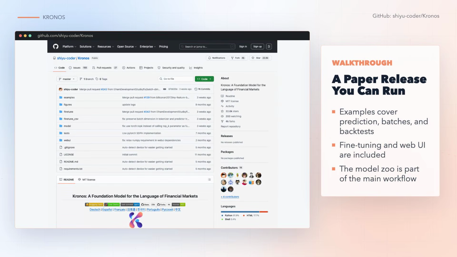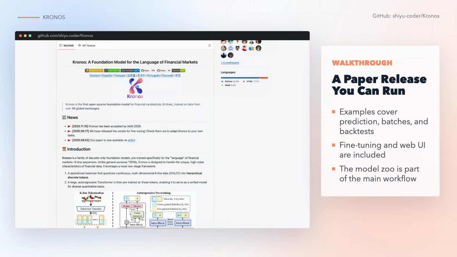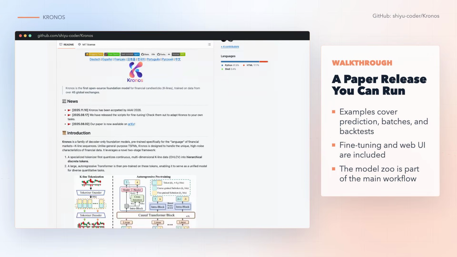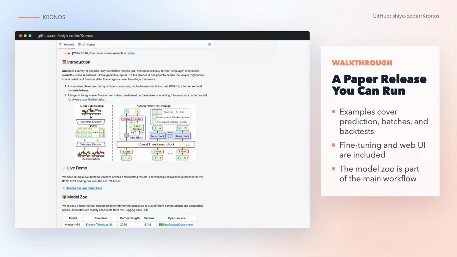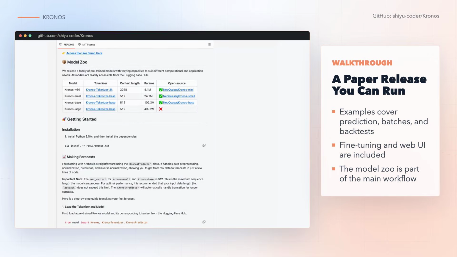The model code sits in its own package. The examples cover single prediction, batch prediction, no-volume prediction, and backtesting. Fine-tuning has its own path, and the web UI gives you a chart-driven way to test forecasts without writing a full interface yourself. The README also spends real space on the model zoo and the research paper, so the repo reads like a bridge between a paper release and a usable research tool.